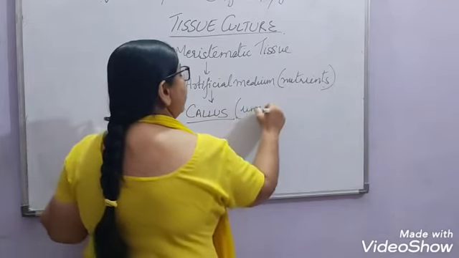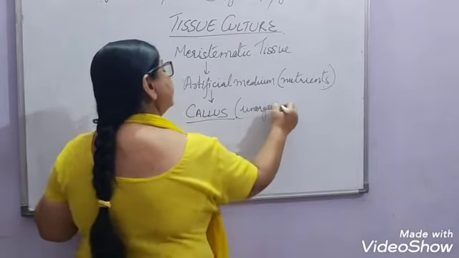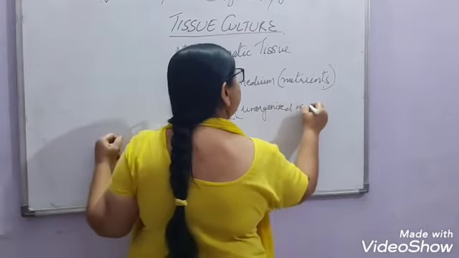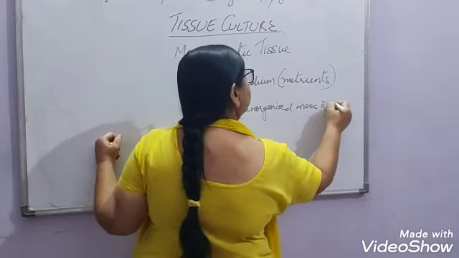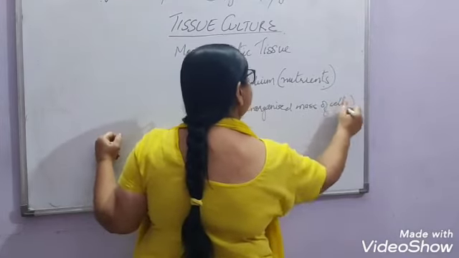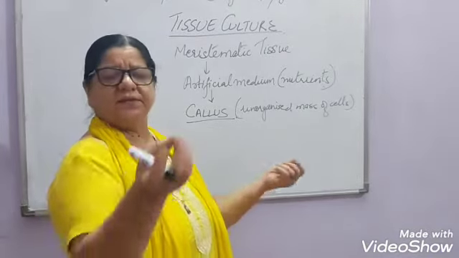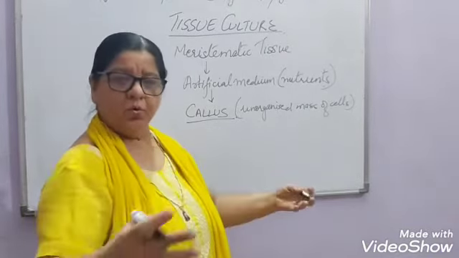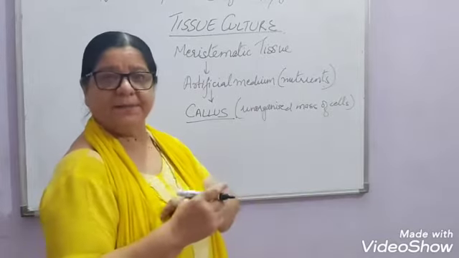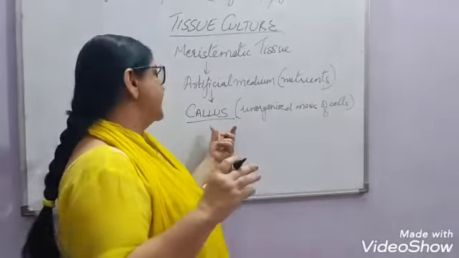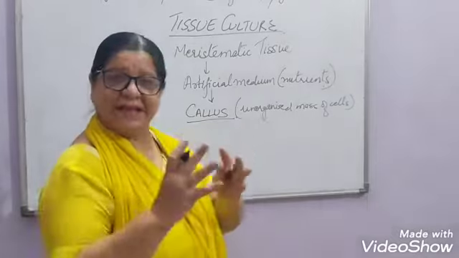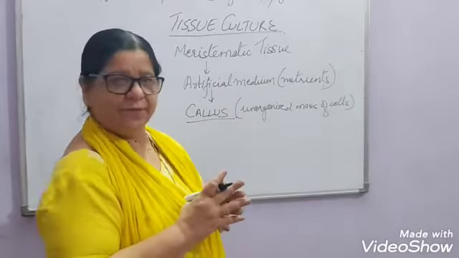Callus is actually an unorganized mass of cells. Right? What does this mean? Unorganized mass of cells means there is no differentiation here. It is not that this has grown into roots, shoots, leaves, etc. and the plant has started growing. Just an unorganized mass of cells. A group of cells is formed.